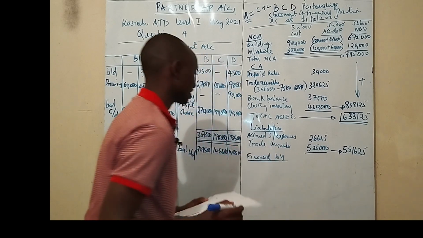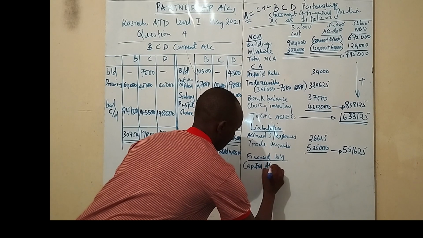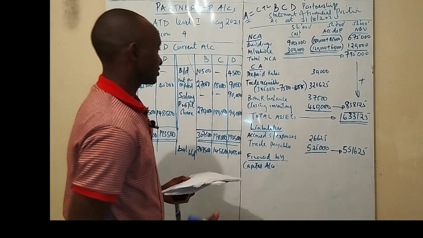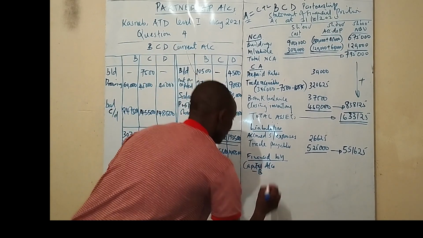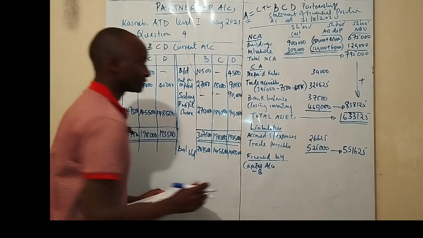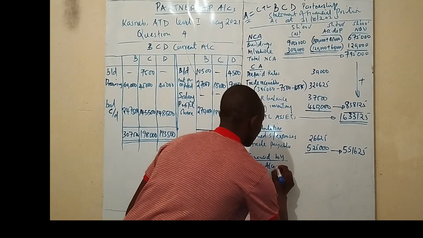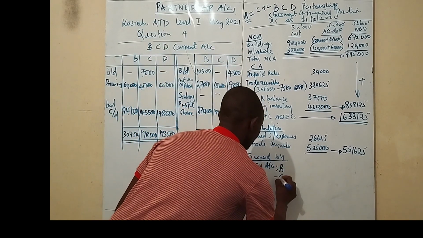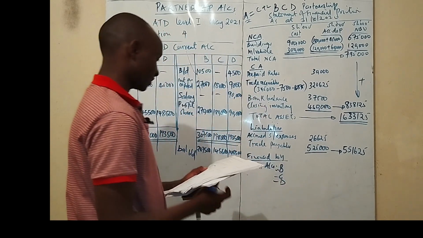And then this partnership business is financed by capital accounts. So we have the capital accounts for Bondo, Chilungu and Donde, right?